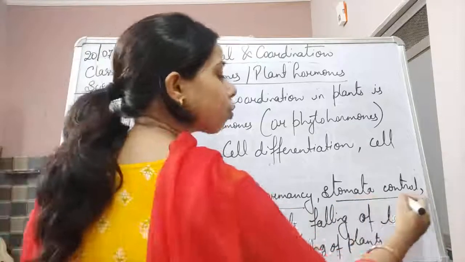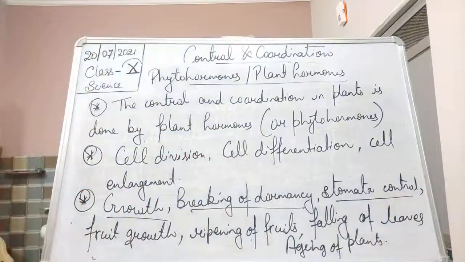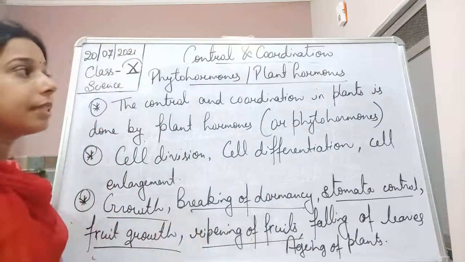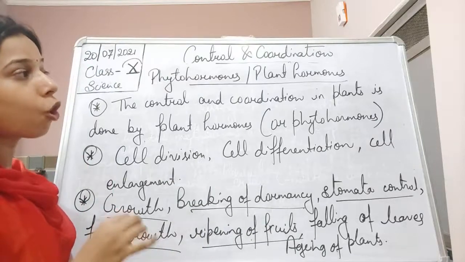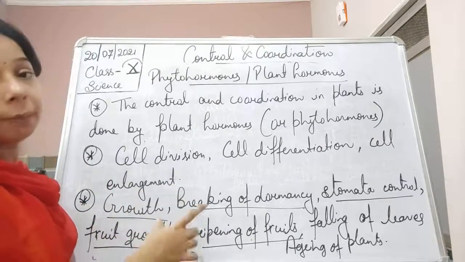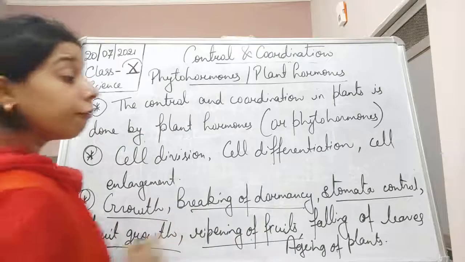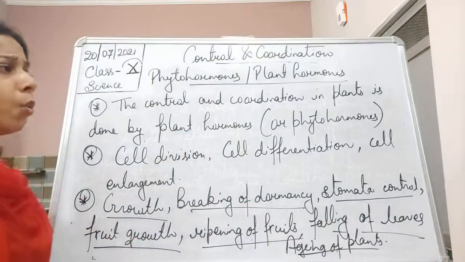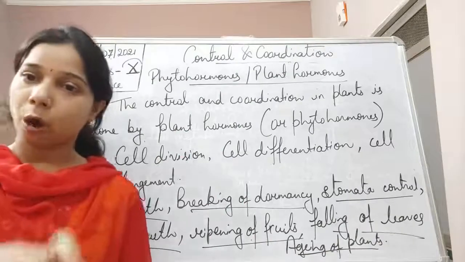The stomata is also controlled with the help of hormones. Then fruit growth or ripening of the fruit, obviously there are some hormones which are mainly responsible for these things. Falling of the leaves and aging of the plant, like abscisic acid, which is just opposite to the other three.